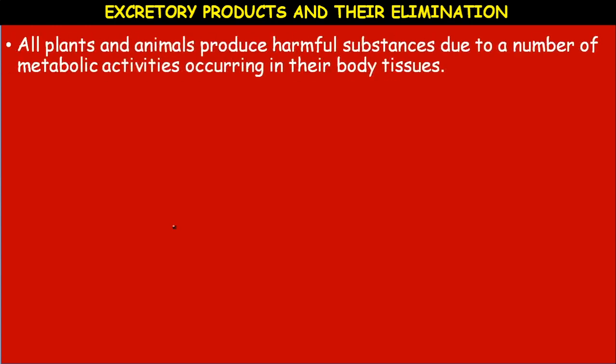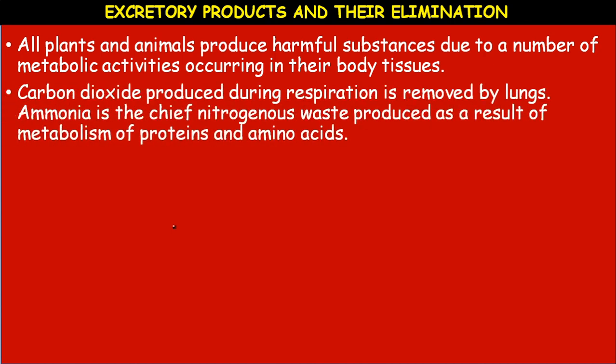Excretory products and their elimination. All plants and animals produce harmful substances due to a number of metabolic activities occurring in their body tissues. Carbon dioxide produced during respiration is removed by lungs. The ammonia is the chief nitrogenous product which is produced as a result of metabolism of proteins and amino acids. The metabolism of proteins and amino acids produce ammonia.